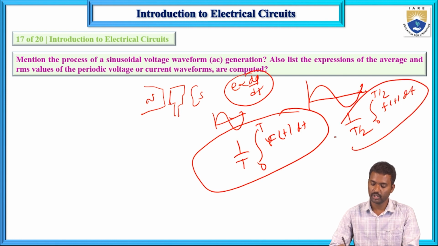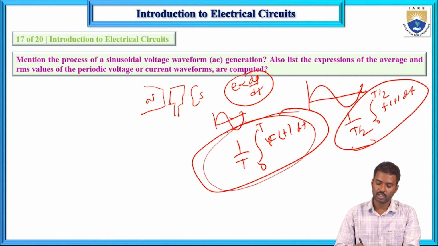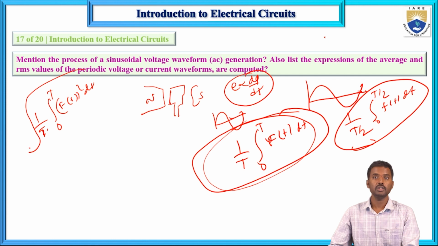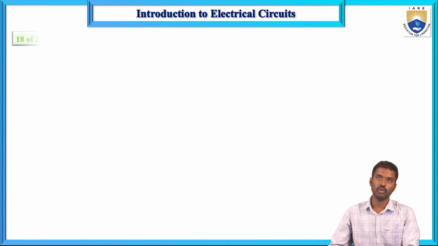T is the time period here. The RMS value is root of 1 by T, integral from 0 to T of f of t whole square dt, for symmetrical and asymmetrical waveforms.